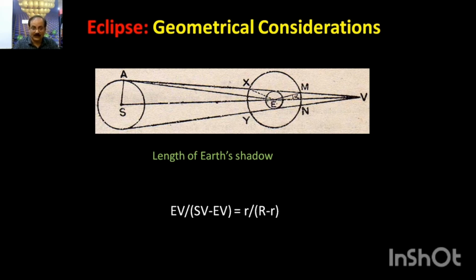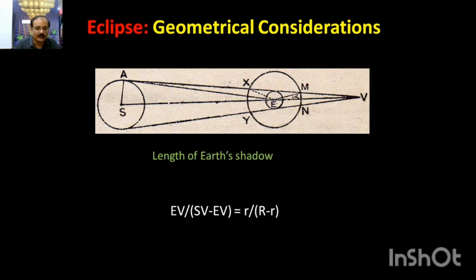Sometimes the moon is at the perigee, which means it is nearest to our Earth. Sometimes the moon is at the apogee, which is farthest from Earth. Likewise, aphelion and perihelion. These things determine how long the moon stays within the shadow, or how long the moon's shadow falls on the surface of the Earth. So it depends on how much arc it has to travel. For example, if it were here, it has to travel a smaller arc. If it were here, it has to travel a larger arc. So the duration of the eclipse depends on the circumstances of the eclipse when it occurs.